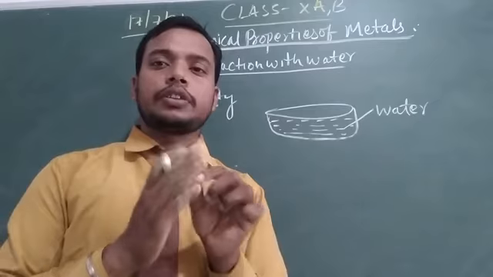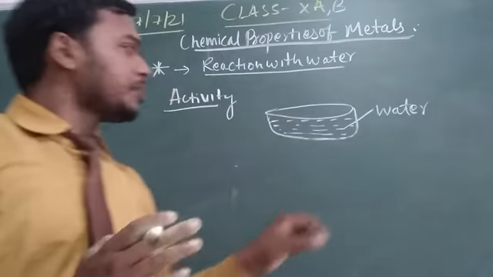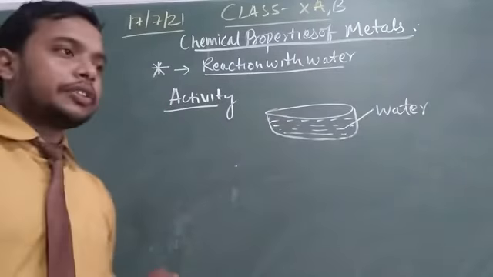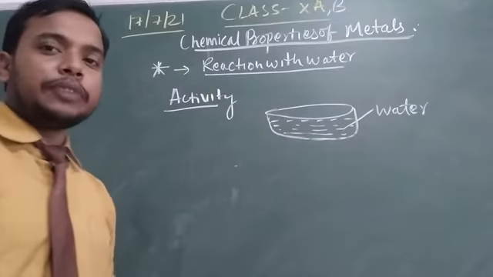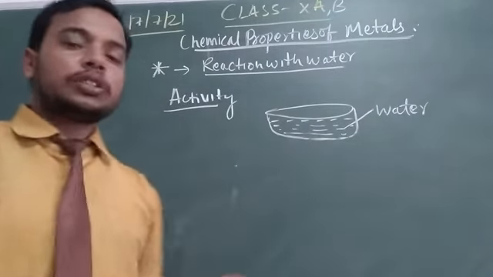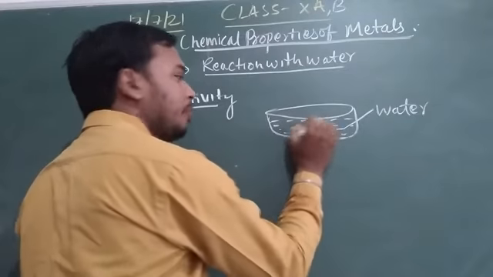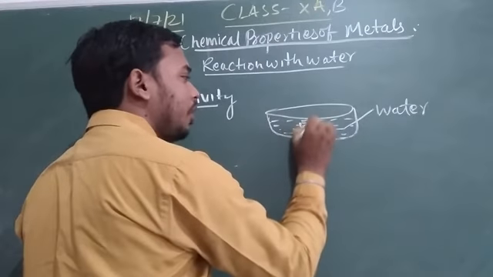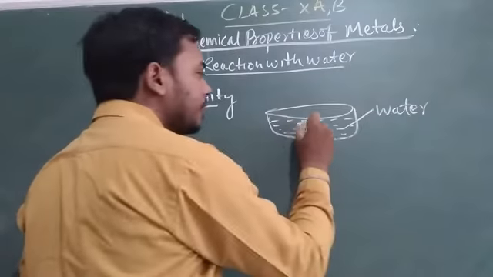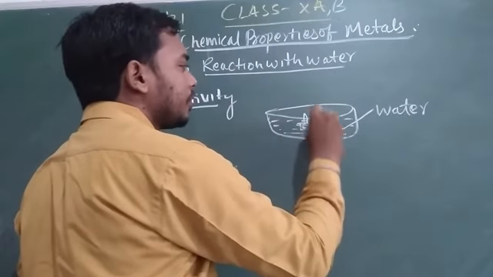You cut it with a knife, and the small pieces of metal are dropped in with great safety, because the reaction of sodium with water is highly exothermic. So drop a small amount of sodium metal in.